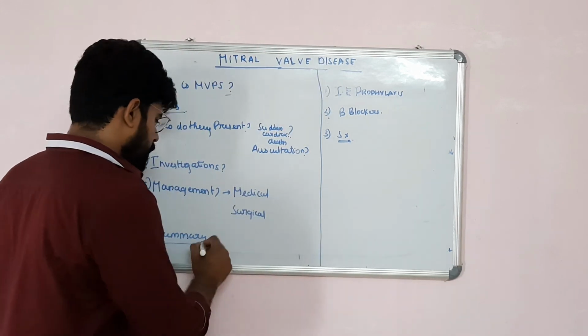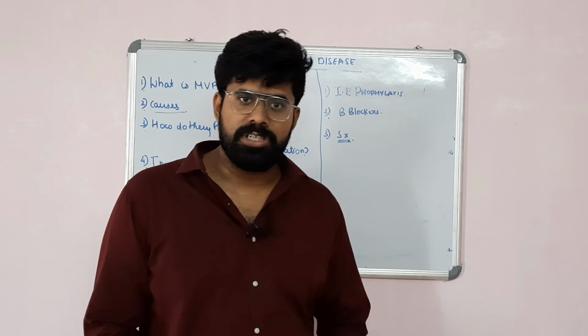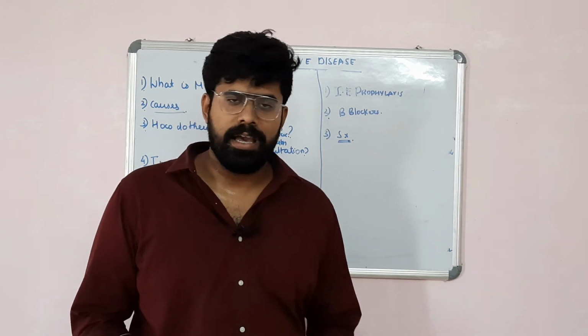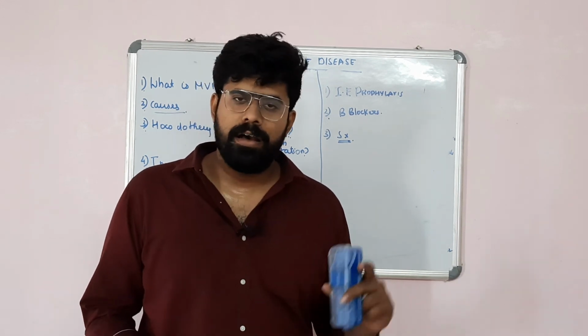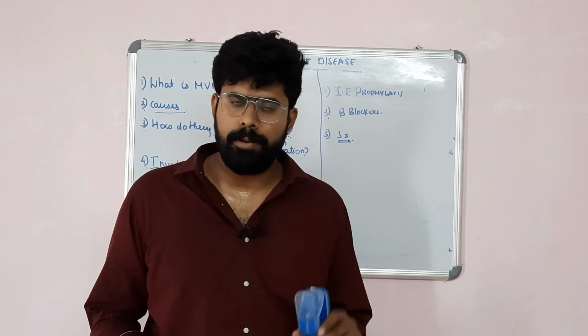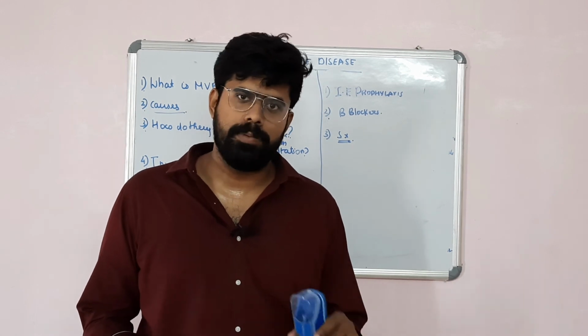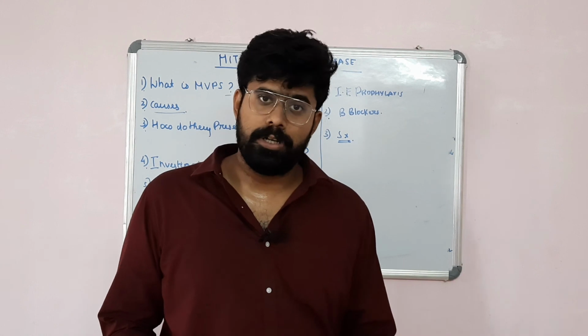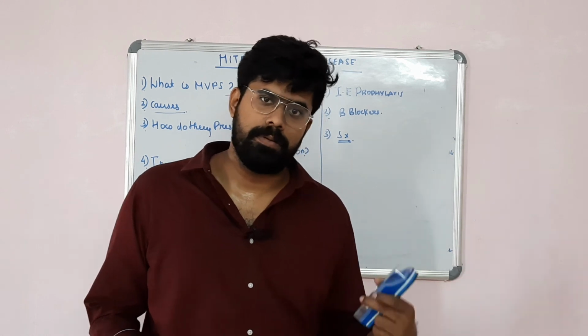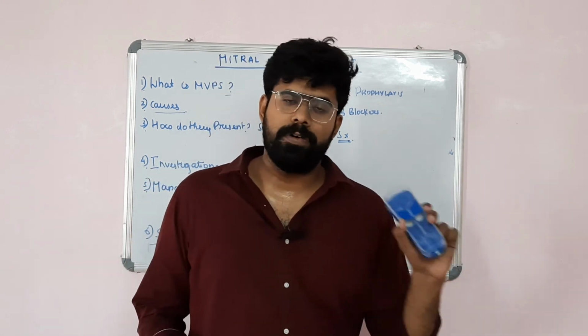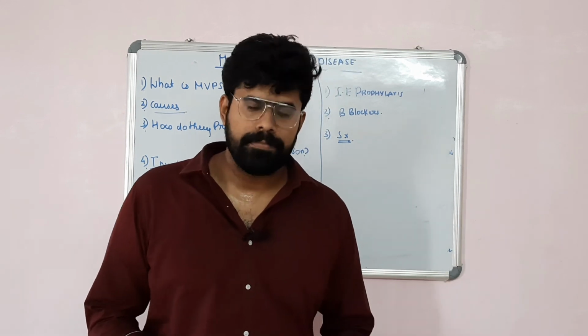So, in summary, any patient presenting with chest pain, palpitation, or arrhythmias, usually a younger female, if there is echo evidence of mitral valve prolapse, can initially be managed with beta blockers. If the mitral regurgitation increases or the patient develops LV dysfunction, you have to go for surgical repair in the form of mitral valve repair. Thank you.